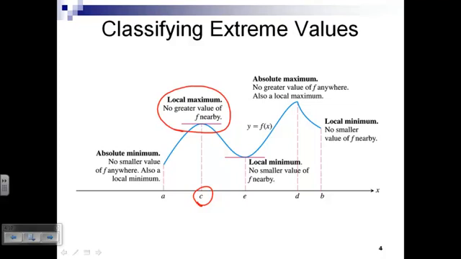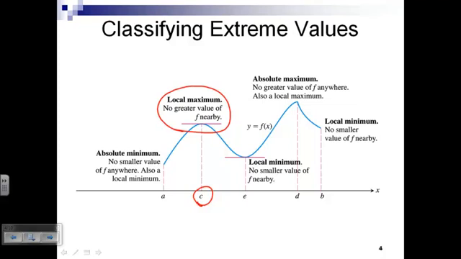Local minimums occur when we have some value of the function, and in the immediate vicinity around it, it is the lowest functional value. Now, local maxes and local mins maybe, they don't have to be, but maybe the absolute maximum or the min.